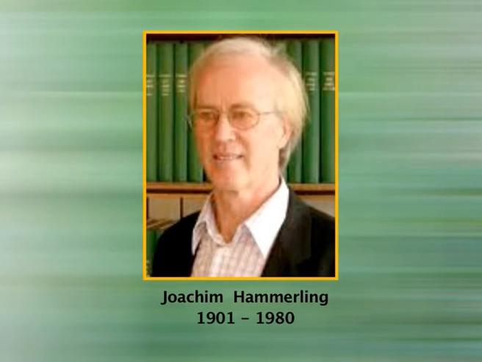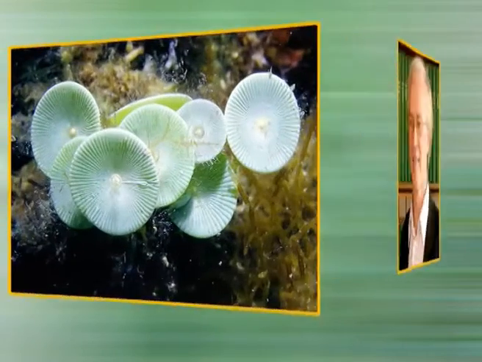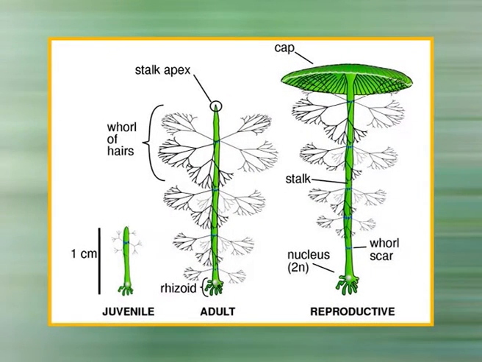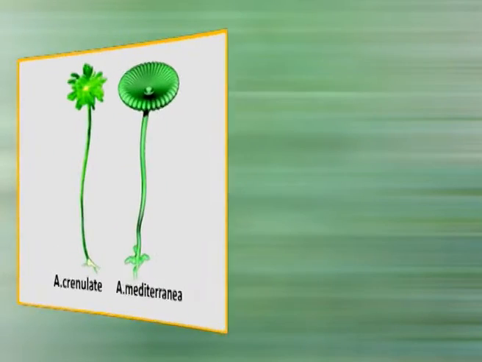A Danish biologist, Joachim Hammerling, approached this question in 1943 by choosing large unicellular green alga Acetabularia. Acetabularia has distinct base, stalk, and cap regions, all of which are differentiated parts of a single cell. To test his hypothesis, Hammerling selected individuals from two species of Acetabularia, that is, Acetabularia mediterranea and Acetabularia crenulata.